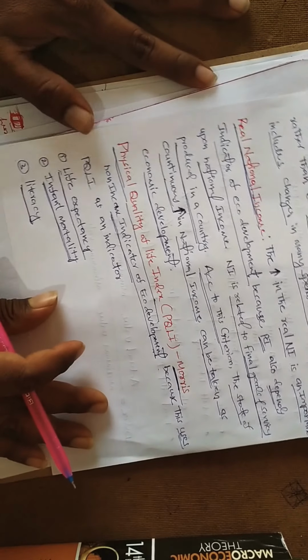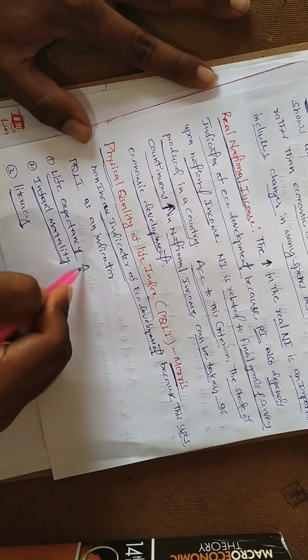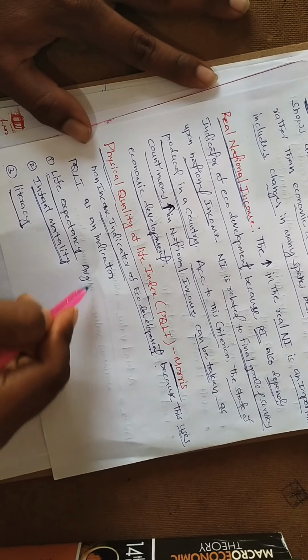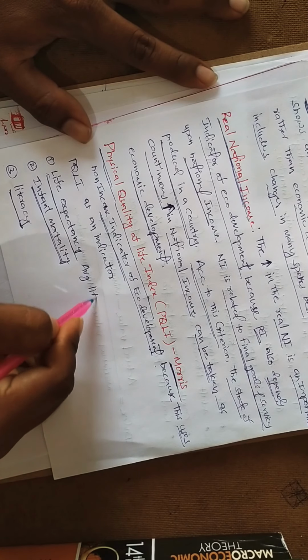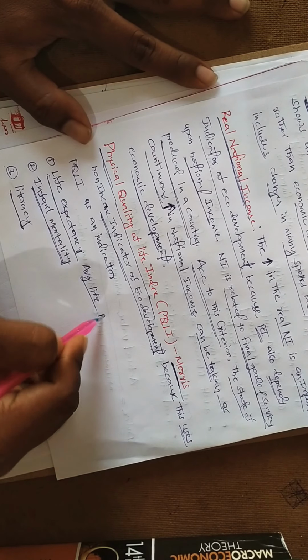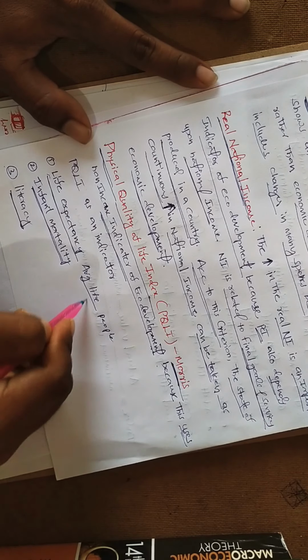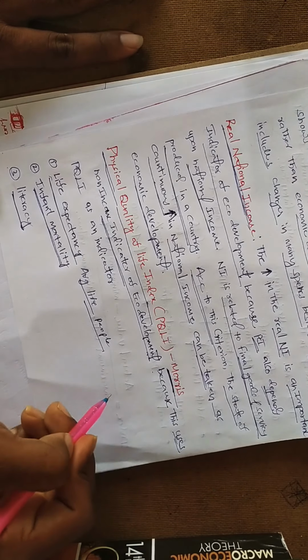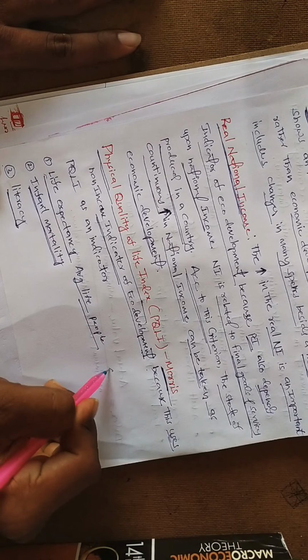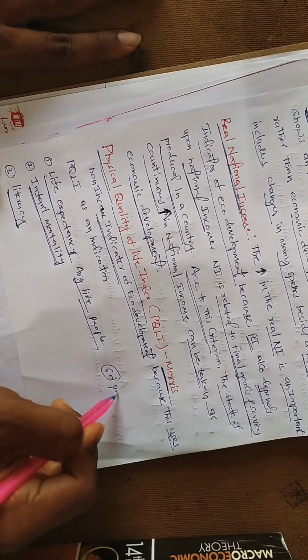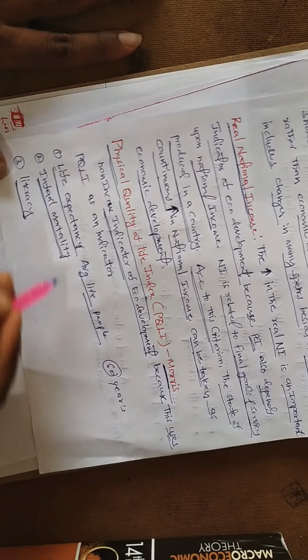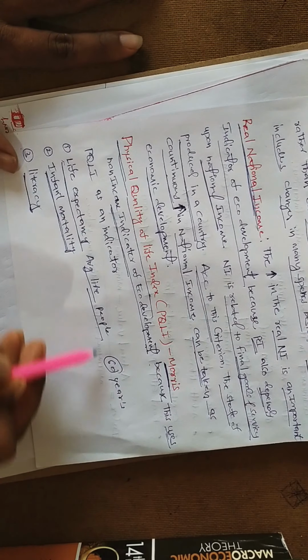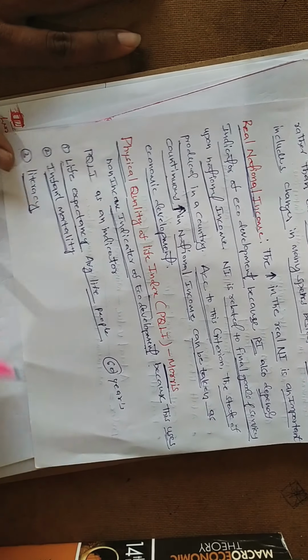Life expectancy means the average lifespan of the people of the country. For example, in India, the average lifespan of the people is around 60 years. This is one of the non-income indicators of economic development.